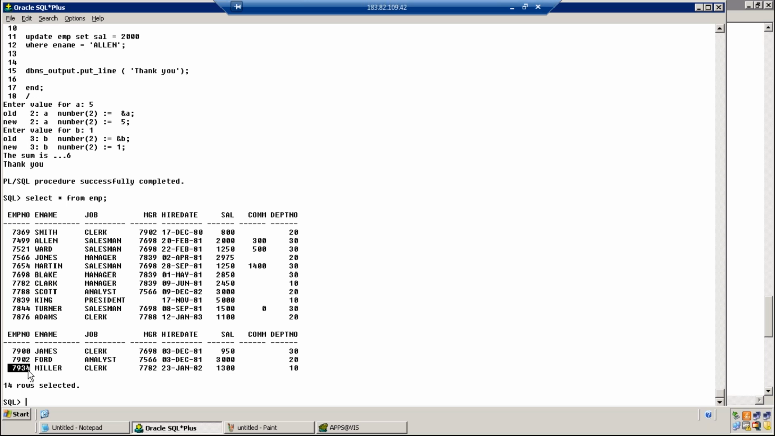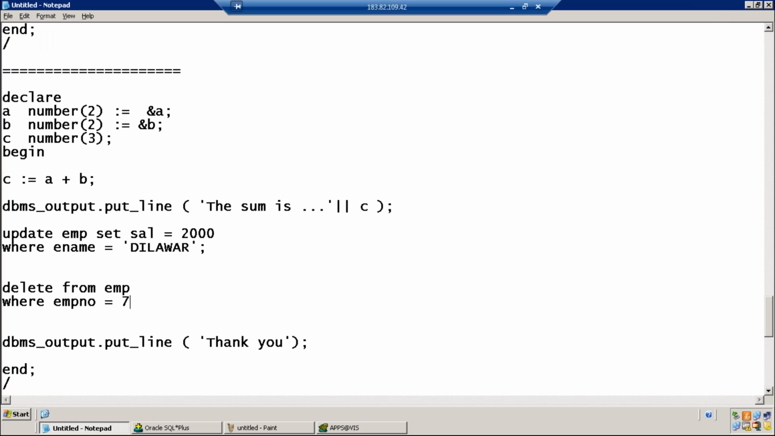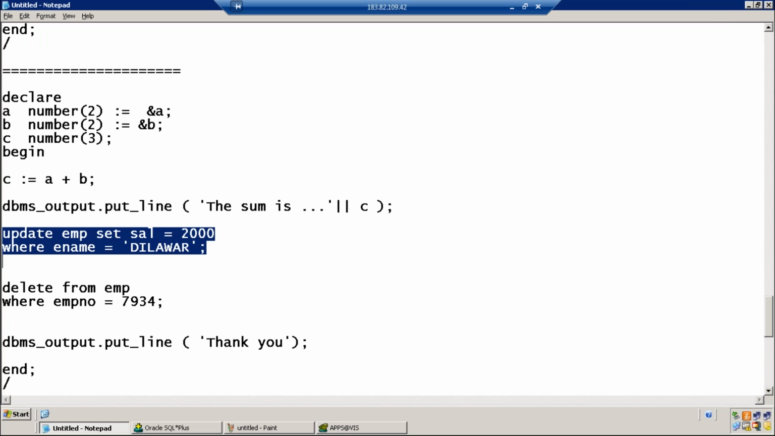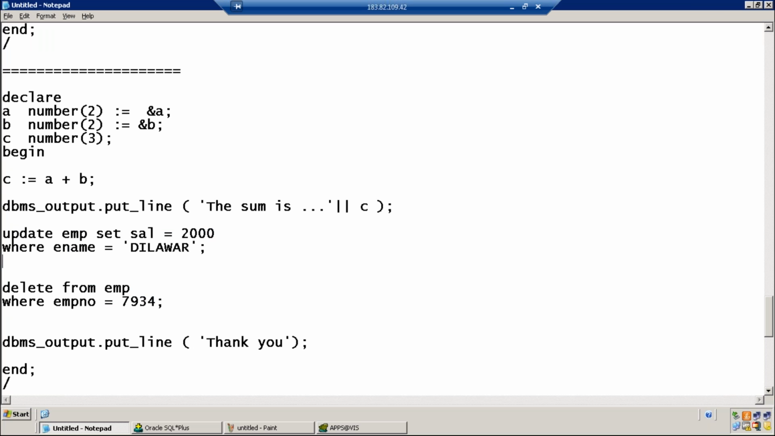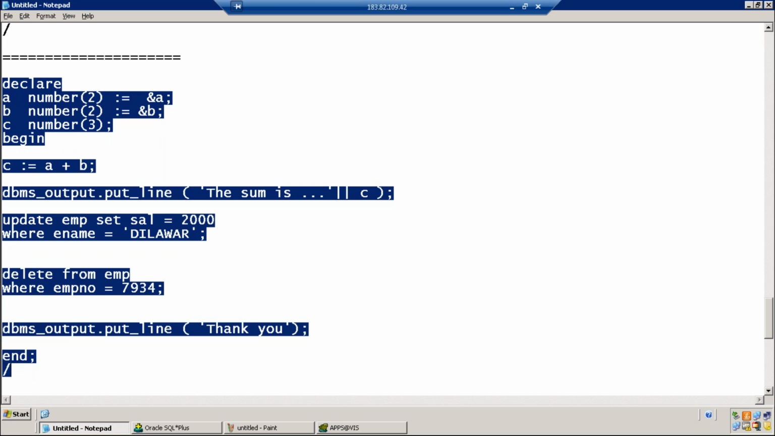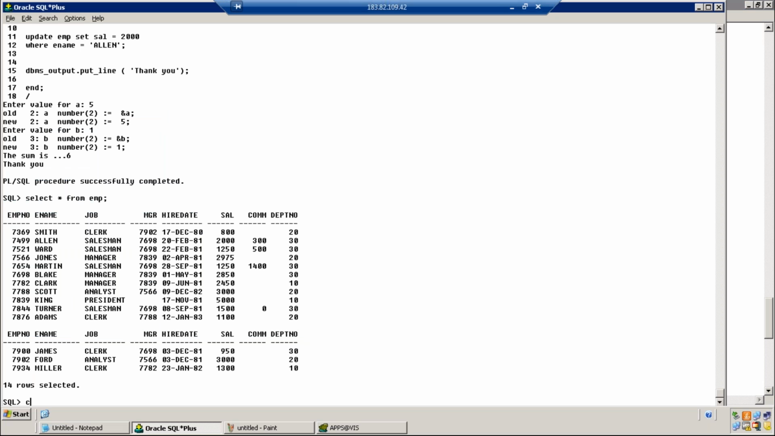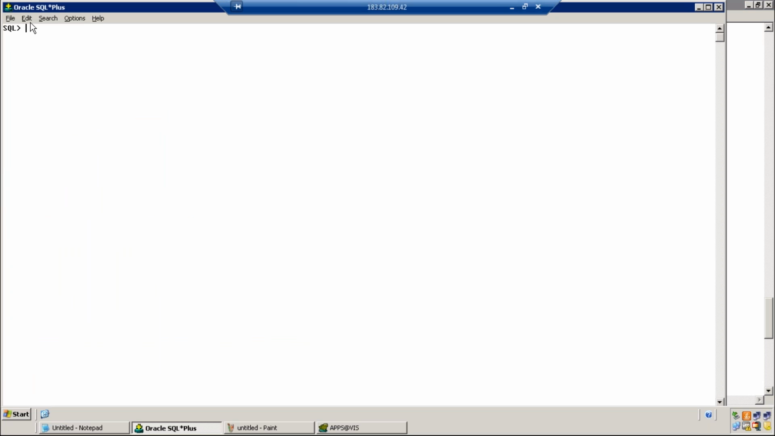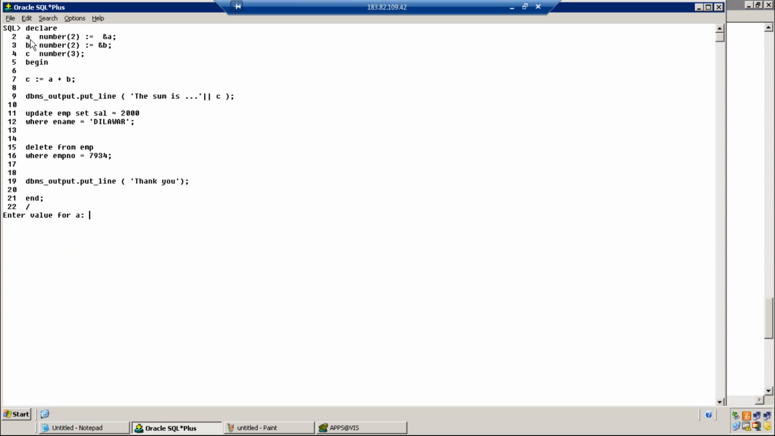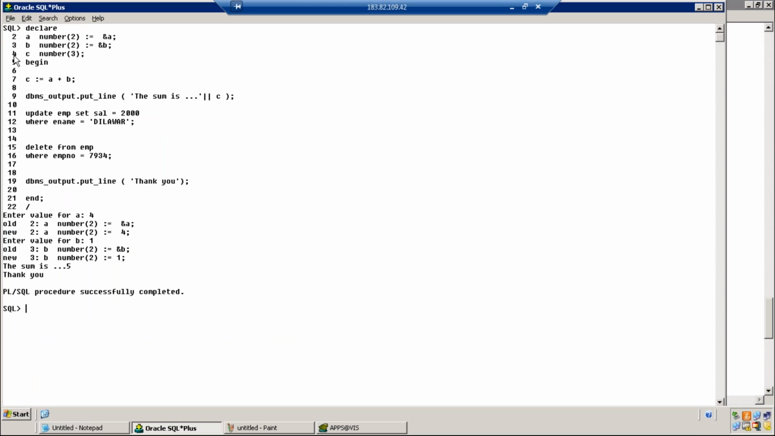Last employee number 7934. One update command, one delete command inside DBMS output statements. Sum is 5, thank you. You will not get independent outputs like one row updated, one row deleted, zero rows updated. No, you will not get independent outputs, but go back and verify your table.